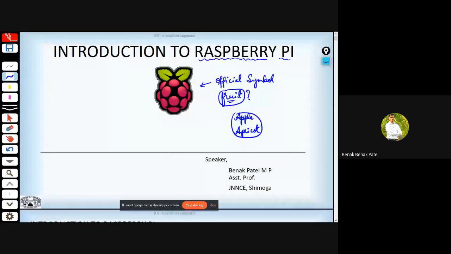Okay, well, in this afternoon session, I'll be taking you through Raspberry Pi, and this is the official symbol for Raspberry Pi, and they have named it after a fruit. And you might ask the question, why a fruit name? Why not something else? So